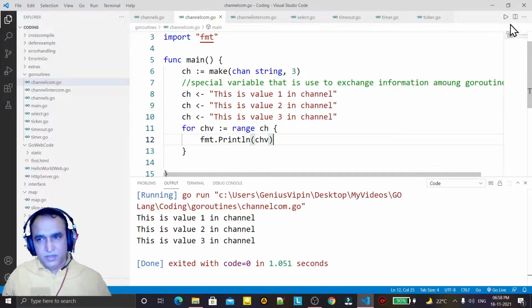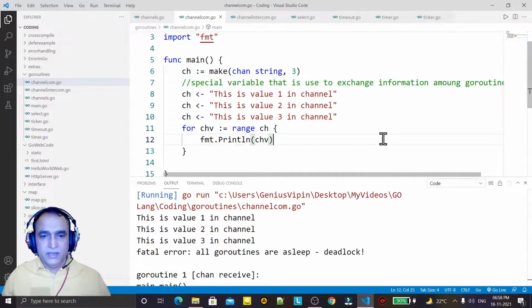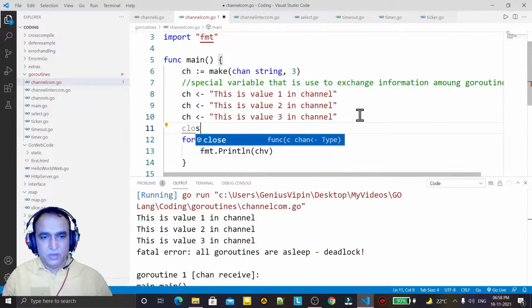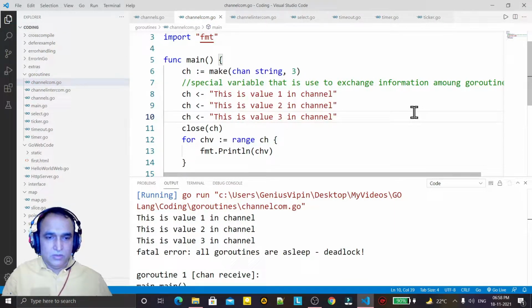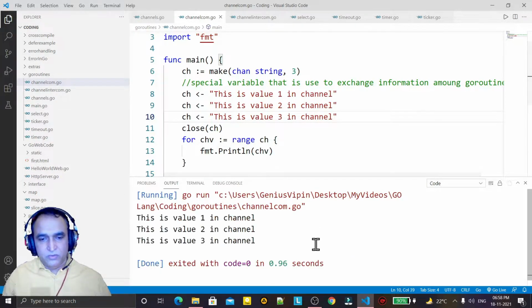Now I run it again, and you see it is running, and again it says deadlock. Why? Because it is reading a value again after 3, but the value is not found because the size is only 3. So I have to close it. I have to call the close function to close the channel. After closing this, I read the values.